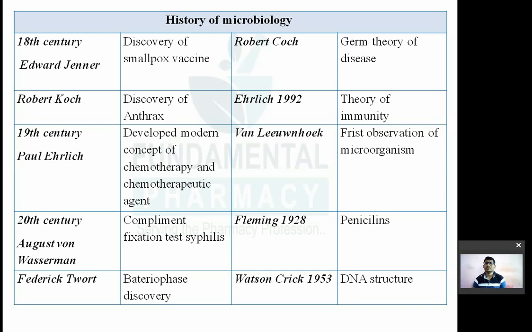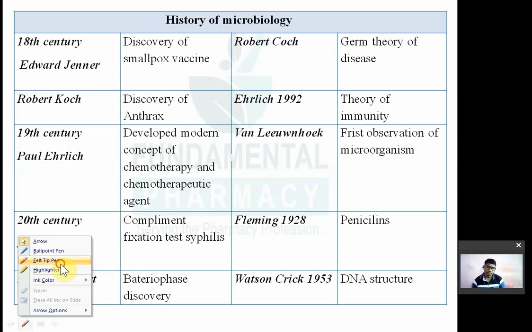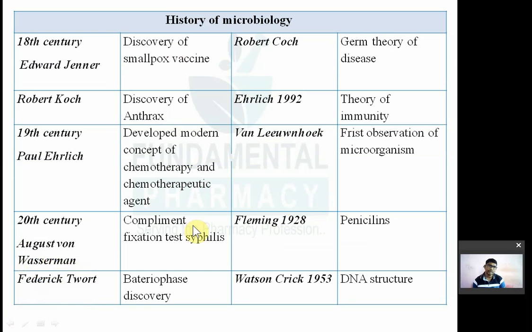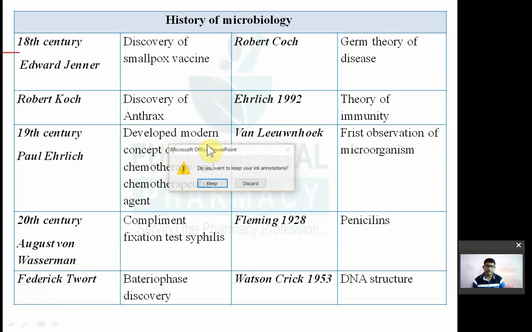There are some milestones in the history of microbiology that you should know. जैसे यहाँ पे कुछ मैंने लिस्ट किया है. There are a lot of milestones they have mentioned in the books, but the ones which are important I have listed here. So first one, in the 18th century, the first development of the smallpox vaccine was done by Edward Jenner.